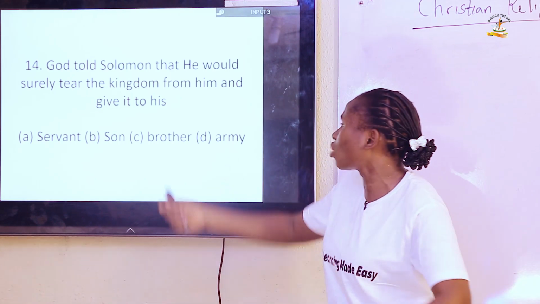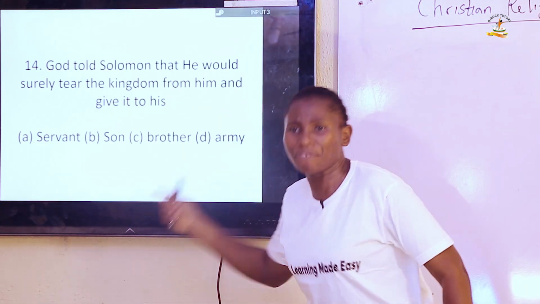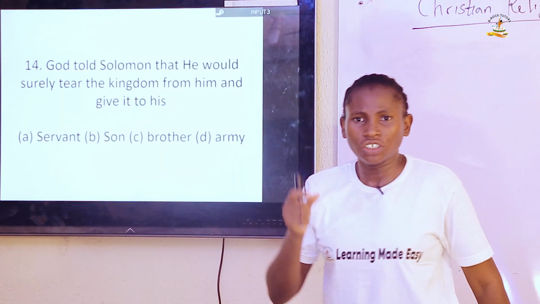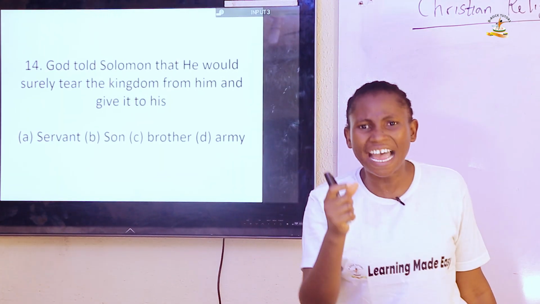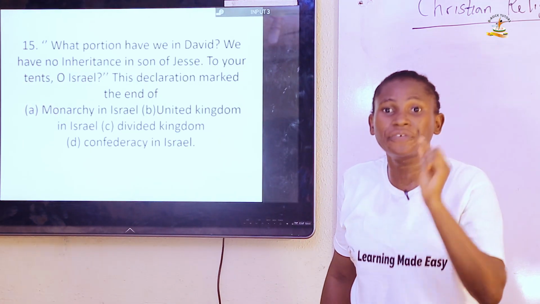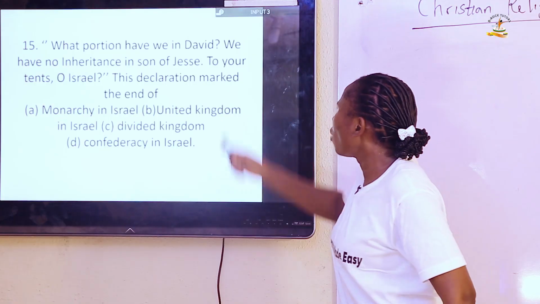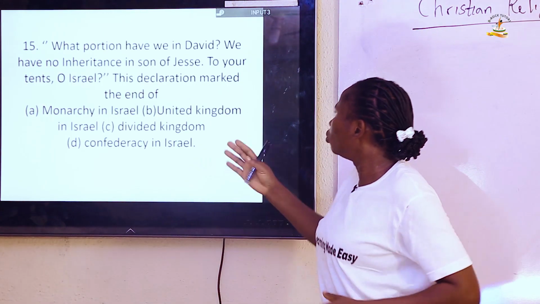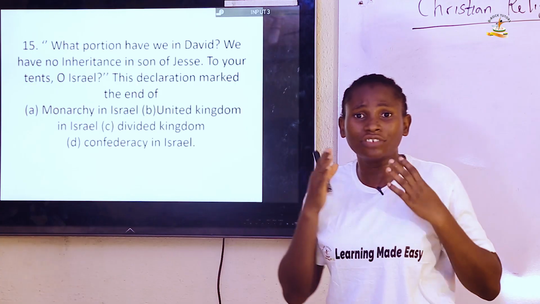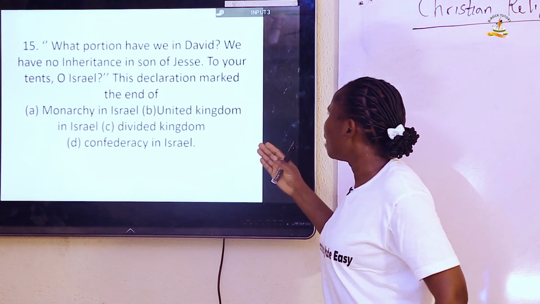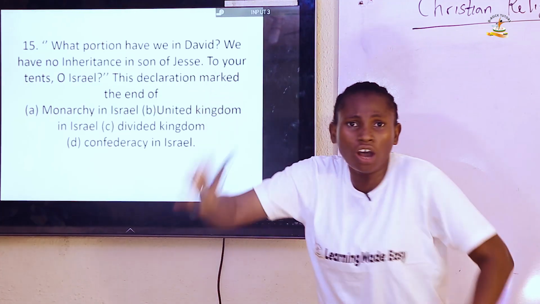Therefore, God said he is going to give it to his servant. Who is this servant? Jeroboam. And this was prophesied by prophet Ahijah. So, question 15. What portion have we in David? We have no inheritance in the son of Jesse. To your tents, O Israel. This declaration marked the end of.